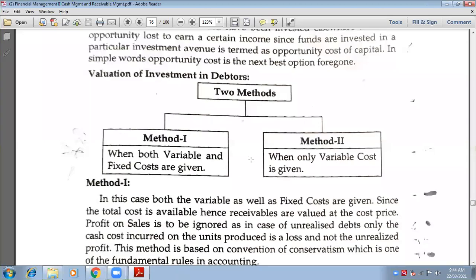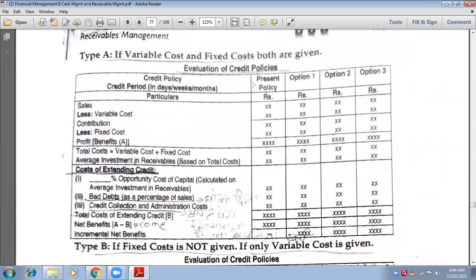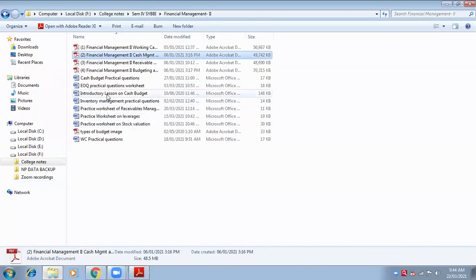We started with the chapter receivables management, and I told you there are two methods to value the investment in debtors. Method number one is when variable cost and fixed cost both are given, and method number two is when only variable cost is given. If both costs are given, then the average investment will be taken based on total cost. So the formula will be total cost into number of days upon total number of days in a year.